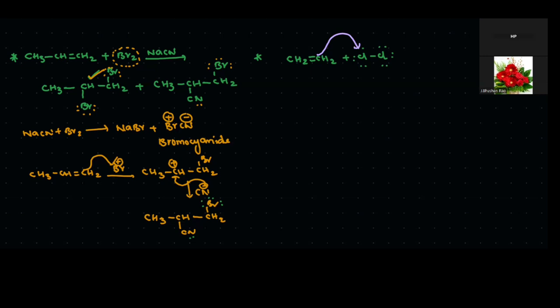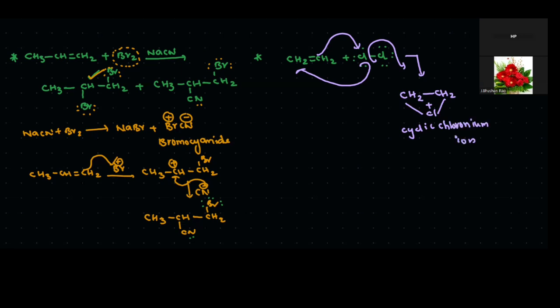Now this group converts into CH2-CH2 with Cl plus bridging. It is a cyclic chloronium ion. It is only developed. Next, in the further step, which one remains?